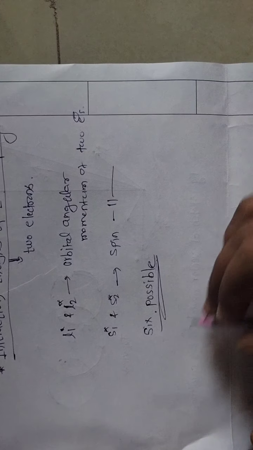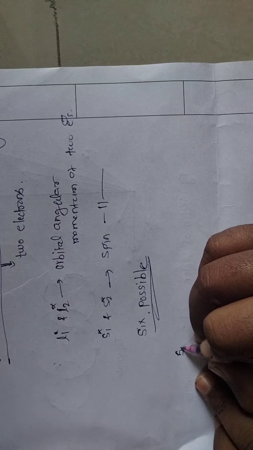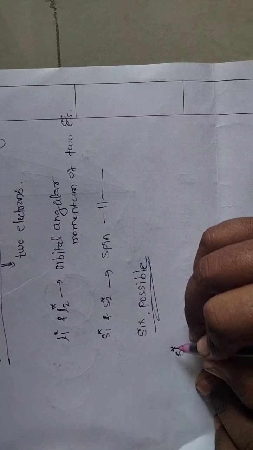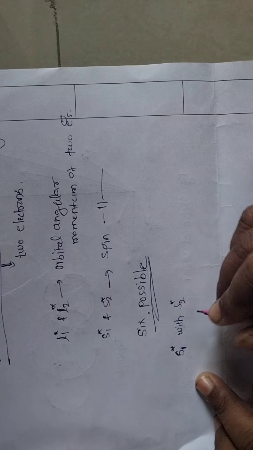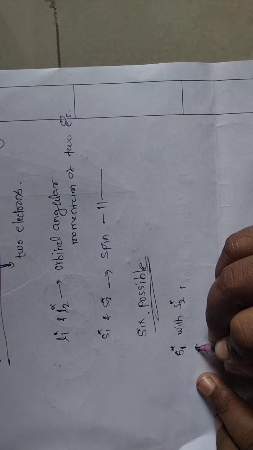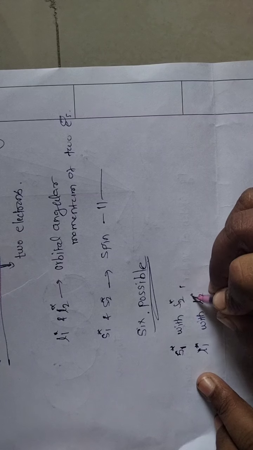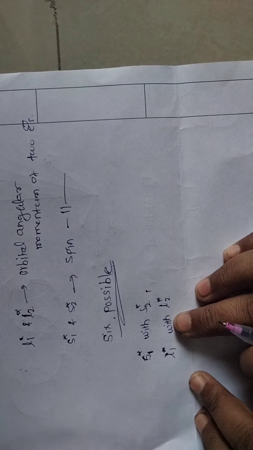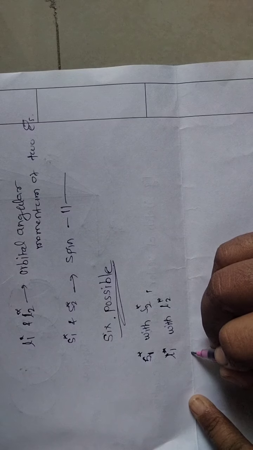So here interaction is possible with S1 star with S2 star; then L1 star with L2 star, which is the second possible interaction in the LS coupling.